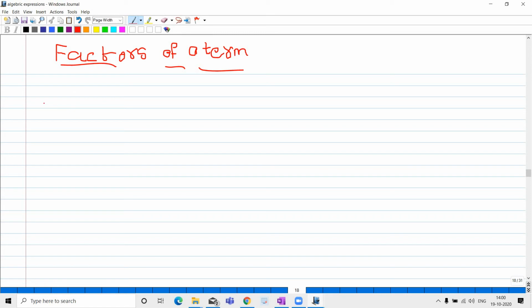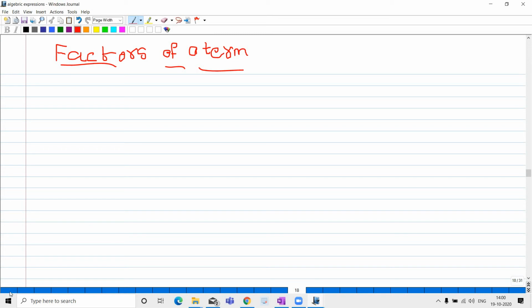I will say that when two or more quantities, like numbers and variables, are multiplied to form a term of an expression, then each of these quantities is called a factor of the term. A constant factor is called a numerical factor, while a variable factor is a literal factor, or else a variable.